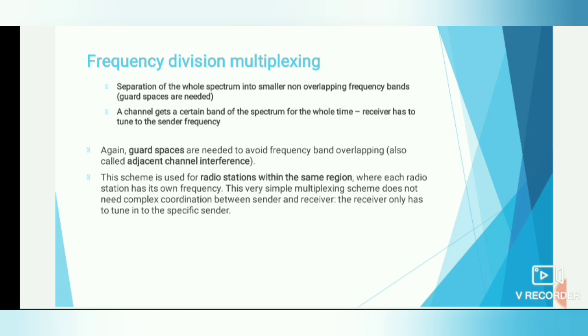The channel gets a certain band of the spectrum for the whole time, so the receiver has to tune to the sender frequency. The particular receivers can tune to the sender's frequency so that they can use the entire band for the particular time.